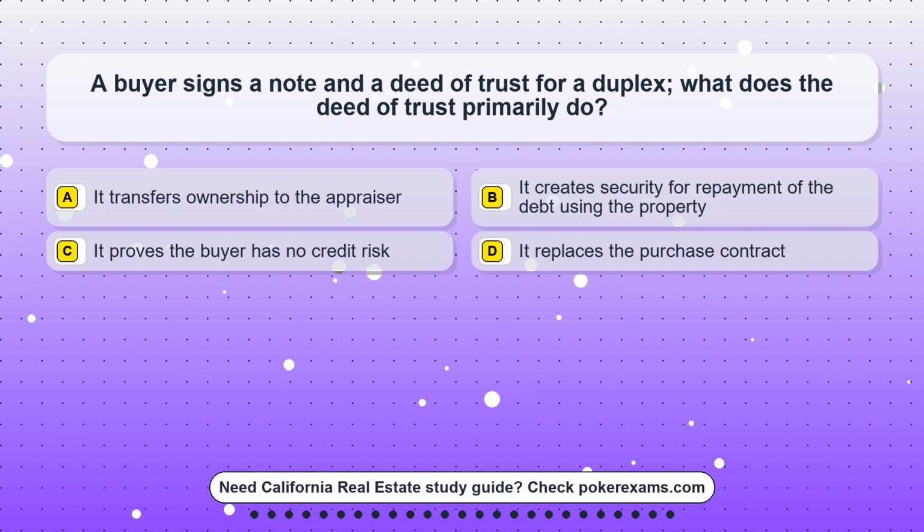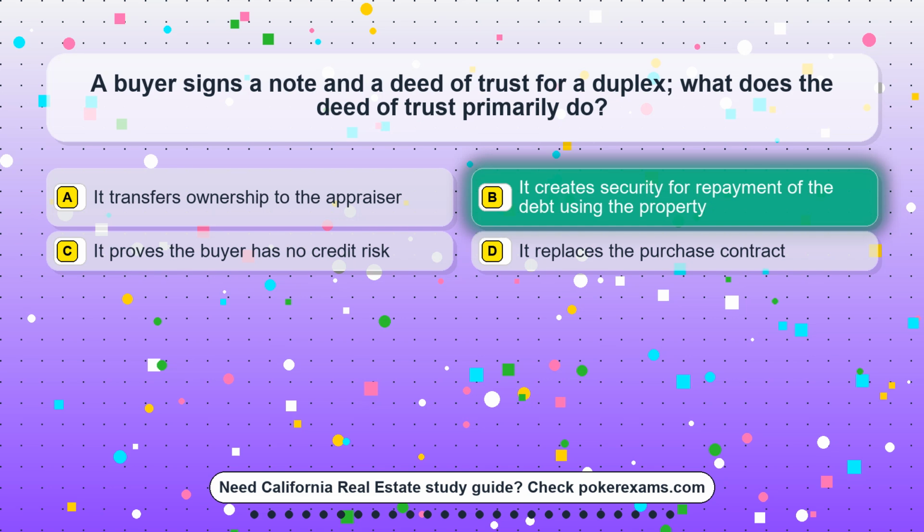Question 9. A buyer signs a note and a deed of trust for a duplex. What does the deed of trust primarily do? Option A. It transfers ownership to the appraiser. Option B. It creates security for repayment of the debt using the property. Option C. It proves the buyer has no credit risk. Option D. It replaces the purchase contract.